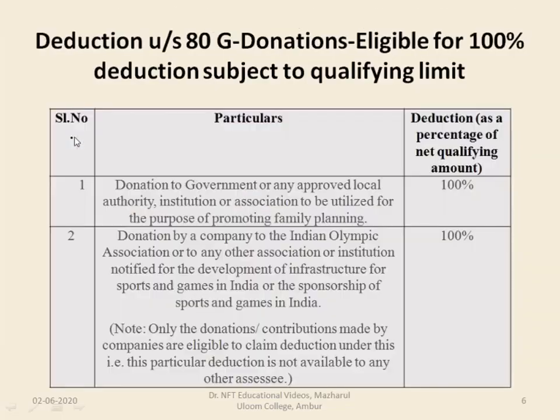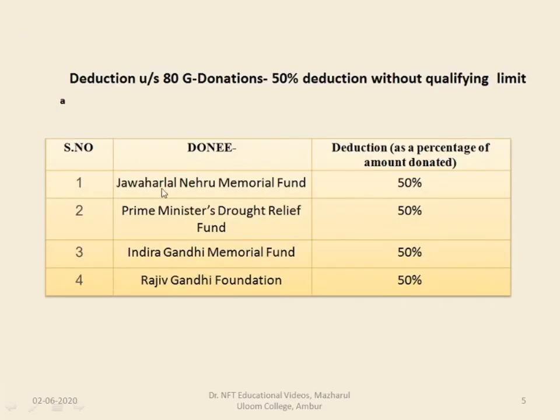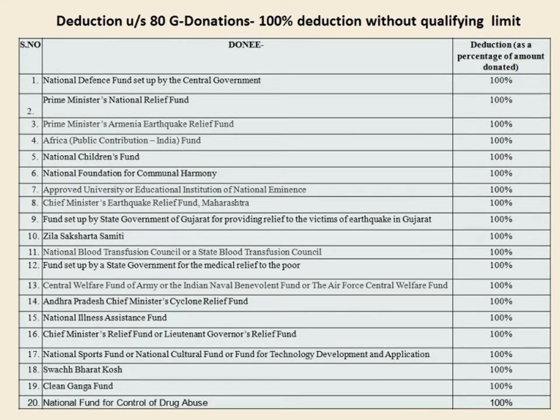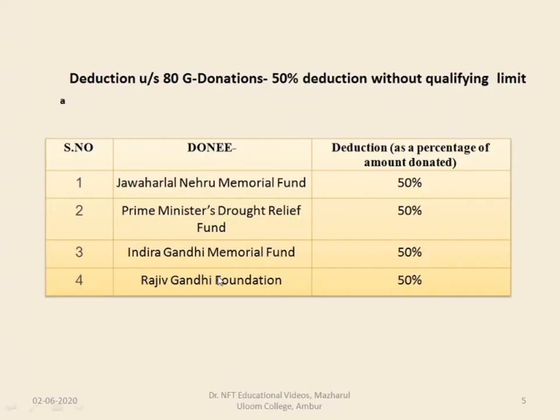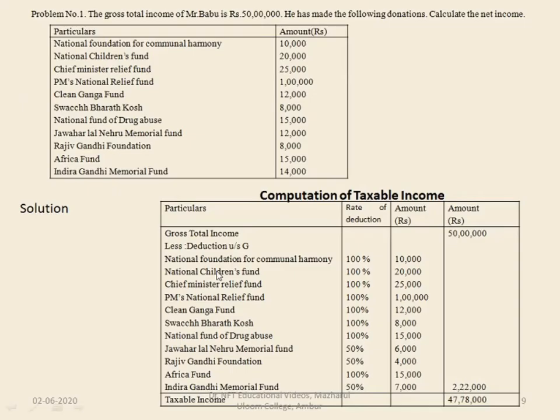You can remember just like this: in case of Jawaharlal Nehru, Indira Gandhi and Rajiv Gandhi funds, the deduction you can claim is 50%. All other deductions relating to the national relief funds etc. will be 100% qualifying limit.